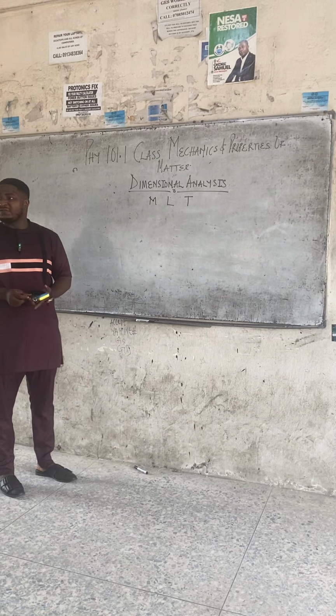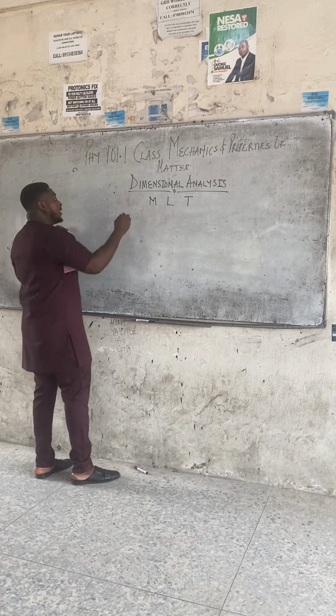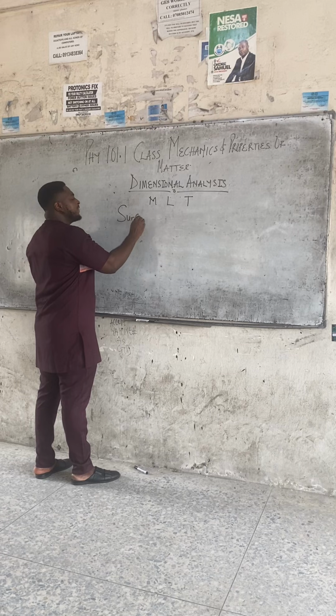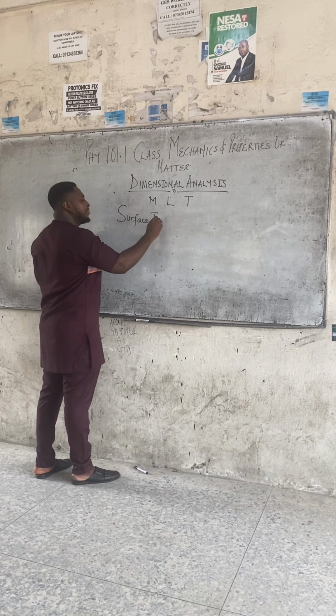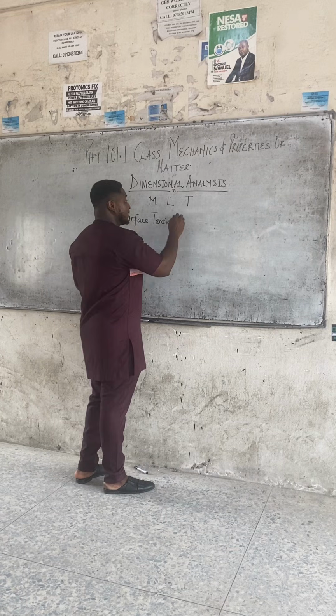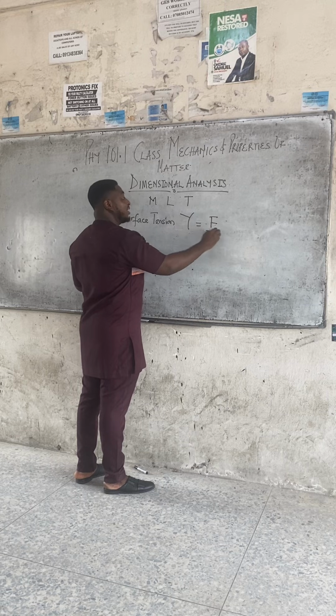Number one of such quantity is, if they say find the dimension of surface tension. Apart from if you have been in my class before, normally, most year one students will not know the formula for surface tension in the exam. Surface tension is force all over length.